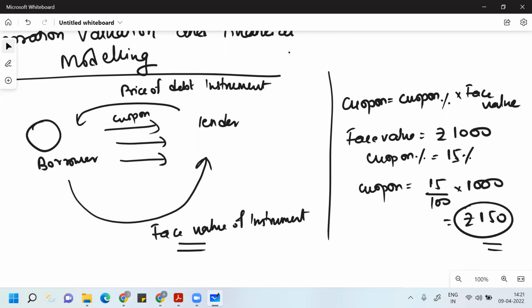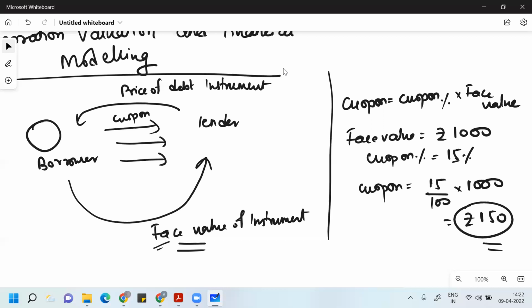Face value is the value the borrower will give back to the lender once the instrument matures. The kind of instrument we are talking about here is mainly non-amortizing debt instruments. Here, whatever I have borrowed from you, I'll give back to you on the maturity. In between, I'll give you the interest. I will not pay you principal.